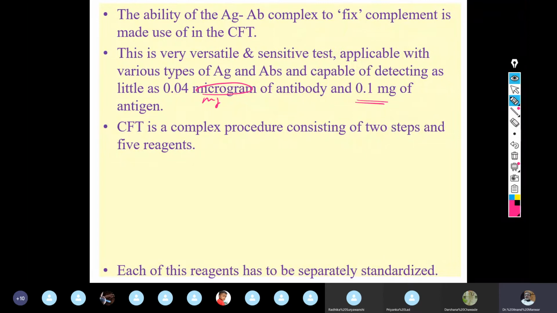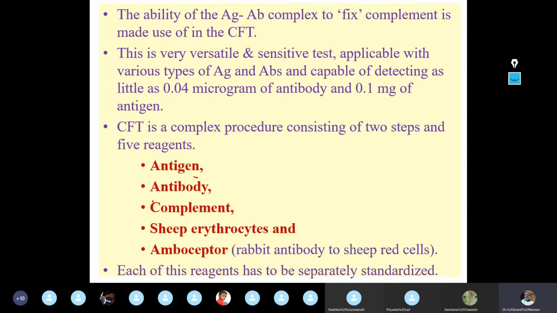Now, what these 5 reagents are? They are very important. You should know all these 5 reagents. These 5 reagents are antigen, antibody. The first reagent is antigen. The second is antibody. The third one is complement. The third reagent is complement.